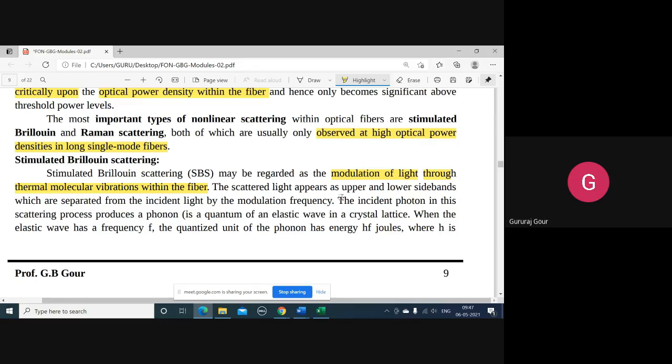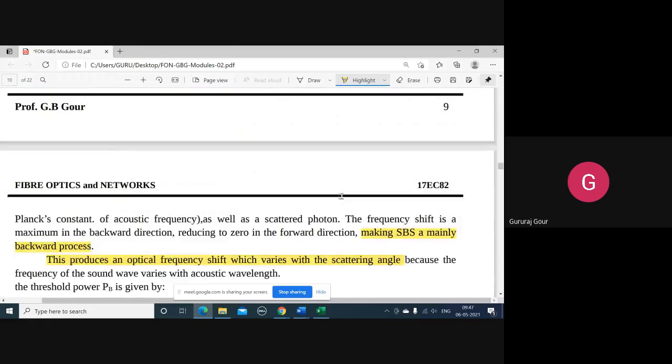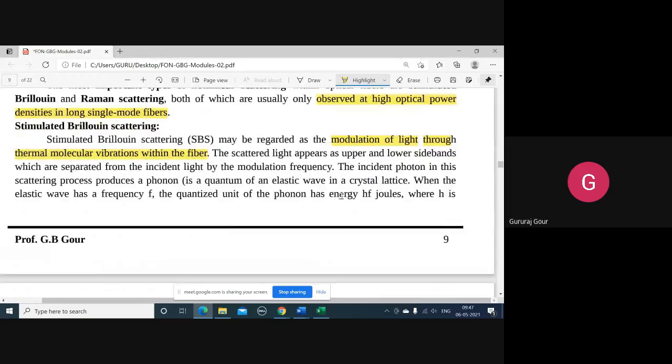Because of the increase in molecular vibrations in the fiber due to thermal agitation, those photons will divide your incident, that is intensity modulated light, into upper and lower side bands containing now phonons and scattered photons. So the photons inside the intensity modulated wave are converted into phonons and scattered photons due to the scattering process.